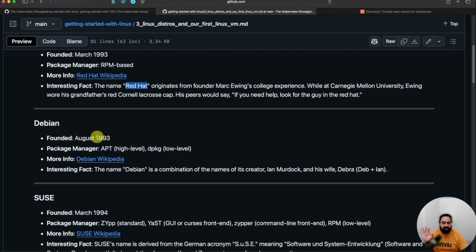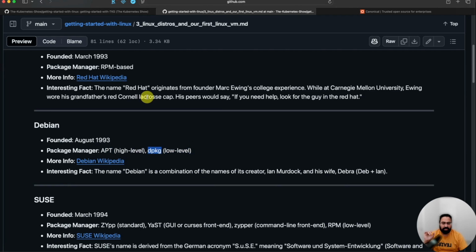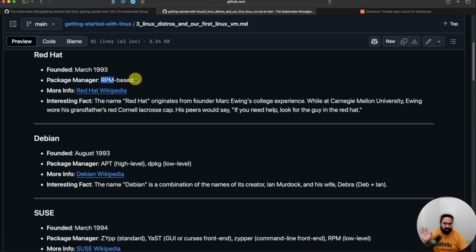Then there is another very popular operating system called Debian. Debian, again, is a Linux distribution. It is based on apt, a high-level advanced package manager, and then at the low-level back end it uses dpkg. In RPM-based distributions, they use Yellow Dog Update Manager, YUM, and that recently got replaced with DNF. Yum still works, but the latest standard is DNF. Getting back to this, apt is the tool that Debian uses to install and manage its packages.